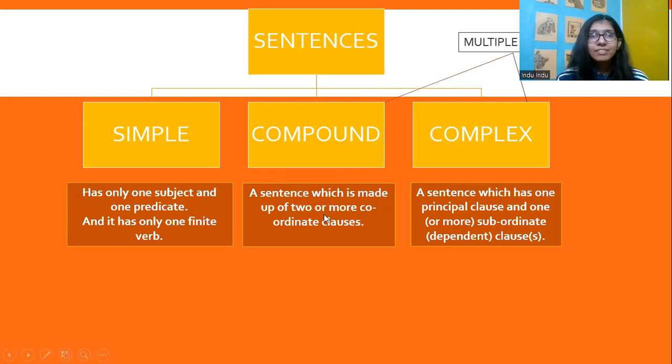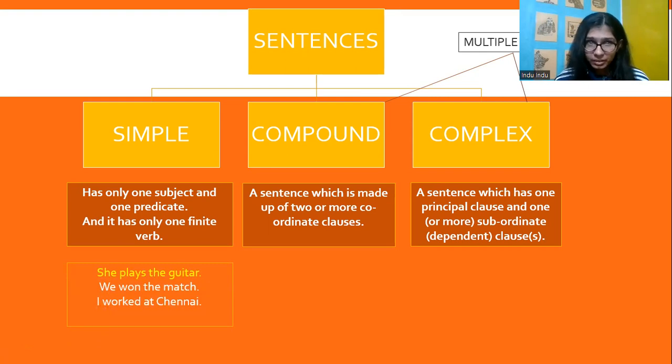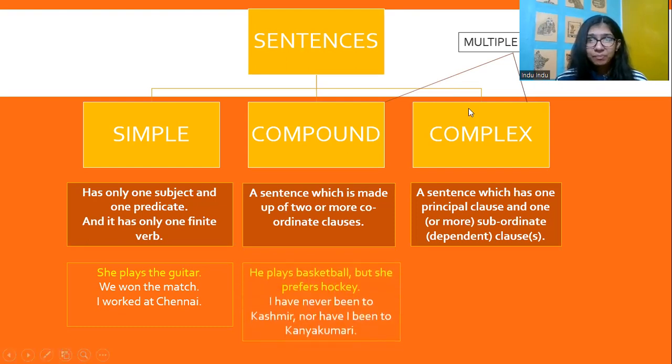Now, we have sentences: simple, compound, and complex sentences, as we already know. So a simple sentence has only one subject and one predicate, and it has only one finite verb, right? Whereas a compound sentence is a sentence that is made up of two or more coordinate clauses, which are then joined by conjunctions.